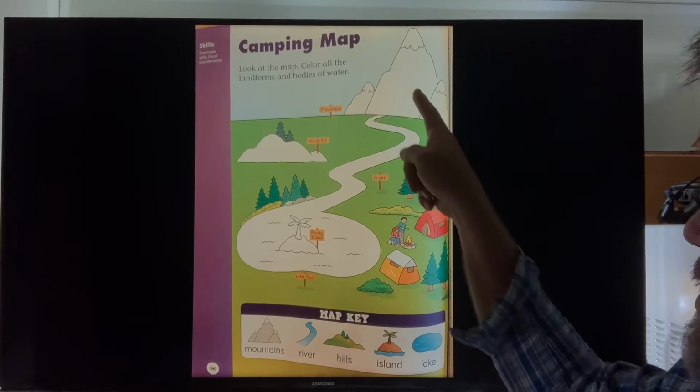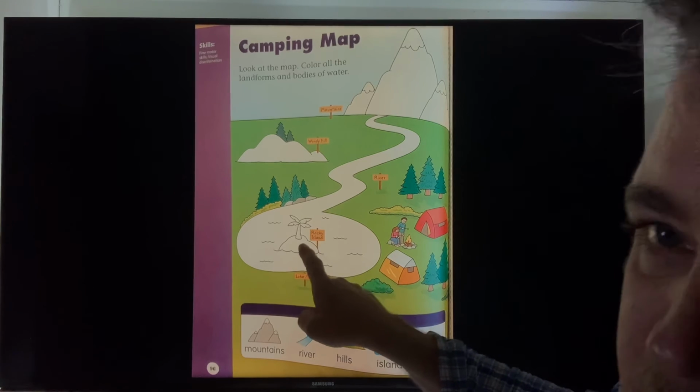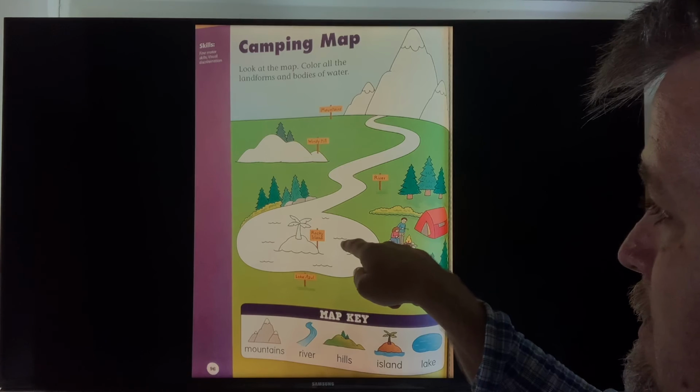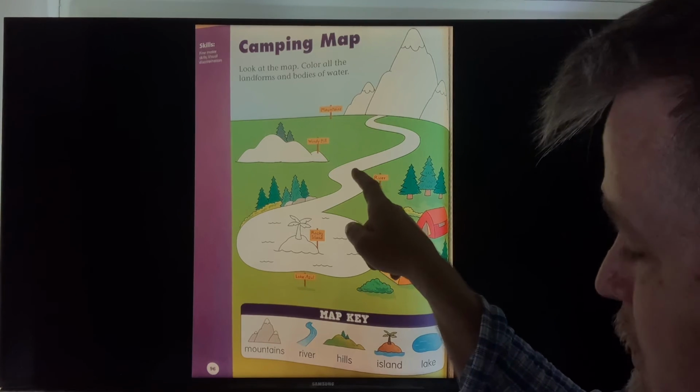So the mountains are land, the hill is land, and the island is land. The lake and the river are water. Okay?